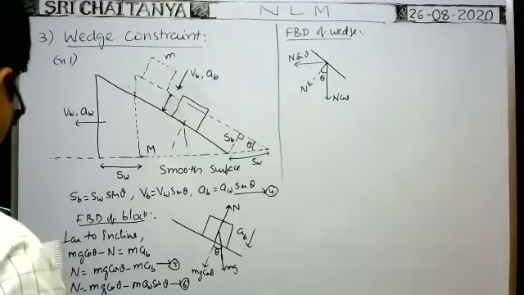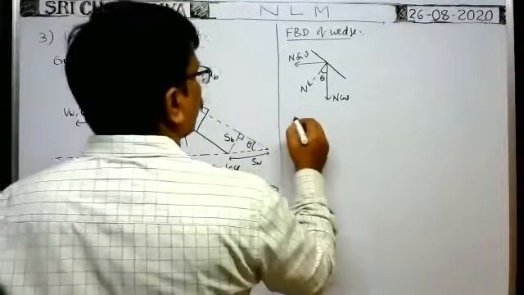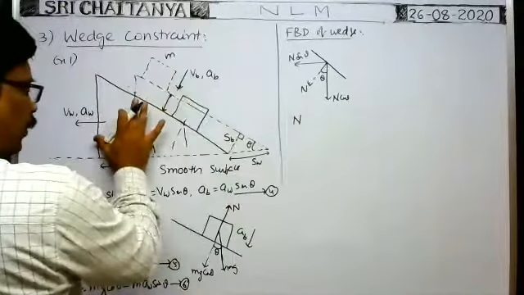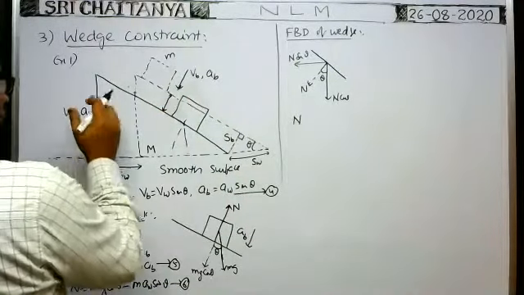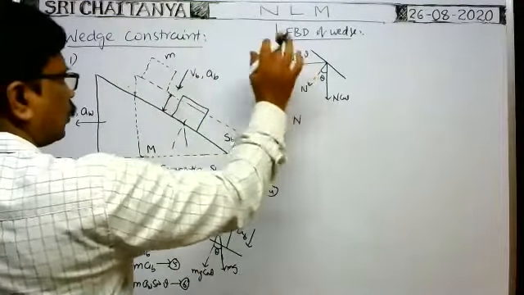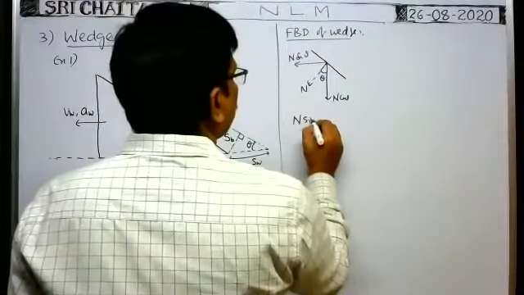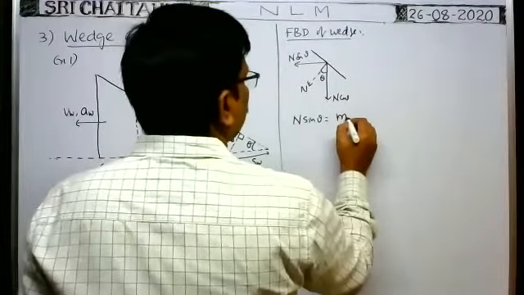So what is that acceleration? On the wedge along the horizontal direction towards the left, the only force component is N sin theta. So N sin theta is equal to the mass of the wedge, that means capital M.